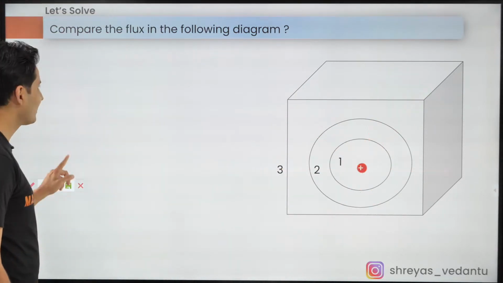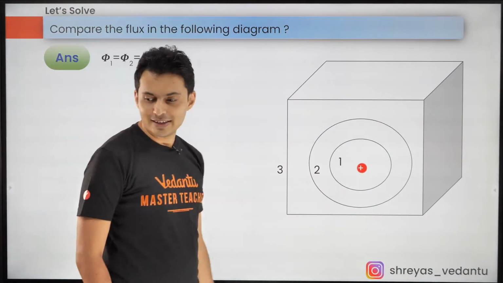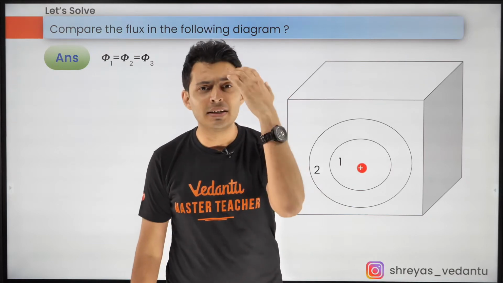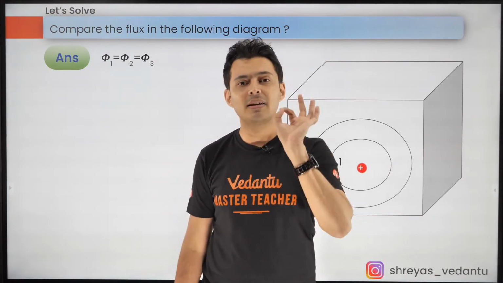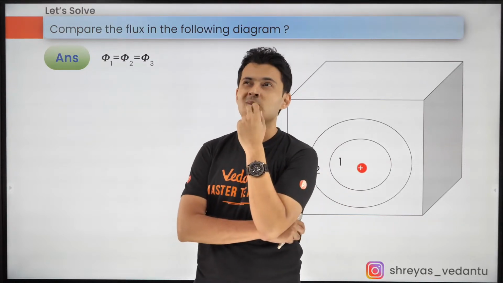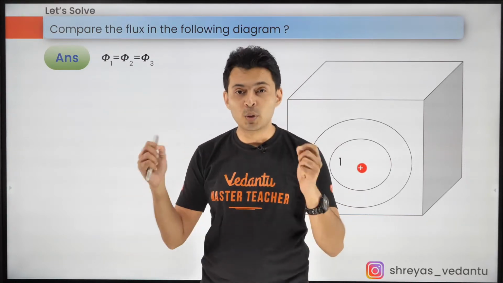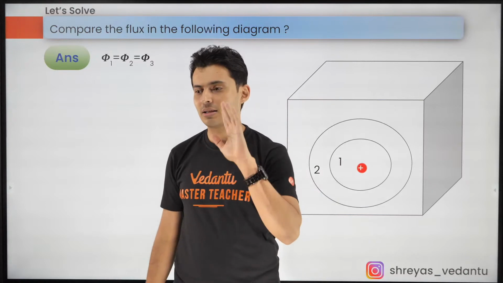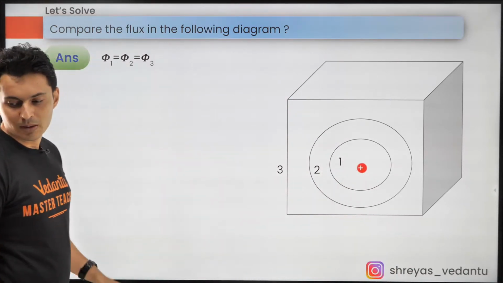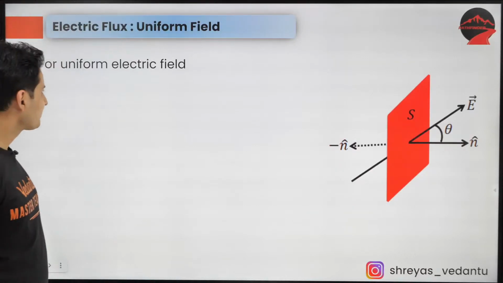So that's the answer, guys, and hence phi 1, phi 2, phi 3 are all equal. Can you solve it by solid angle concept? Aditya, you don't need solid angle concept. Unnecessarily, institutes waste their time teaching solid angle, then students don't understand what solid angle is. It creates more confusion than clarity. So that's why don't use it. Okay, so let's get going. No problem, Abhishek, typo error, I guess.